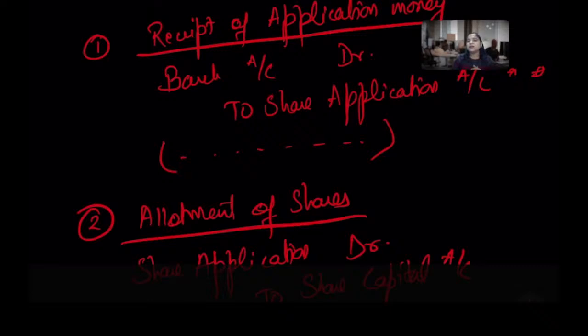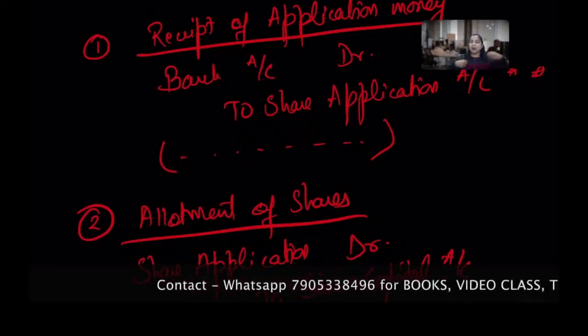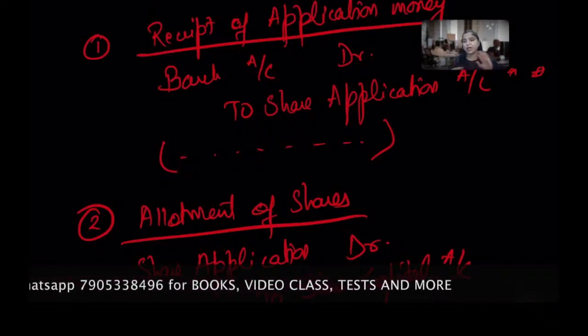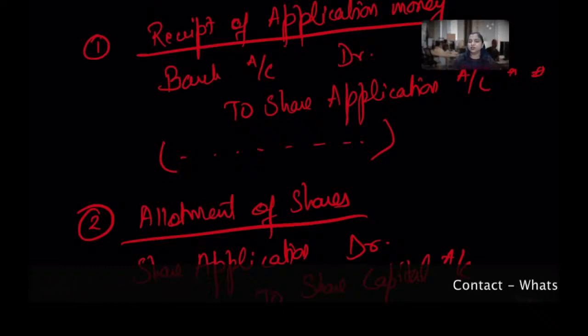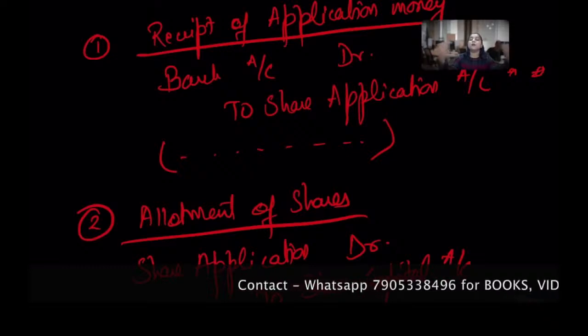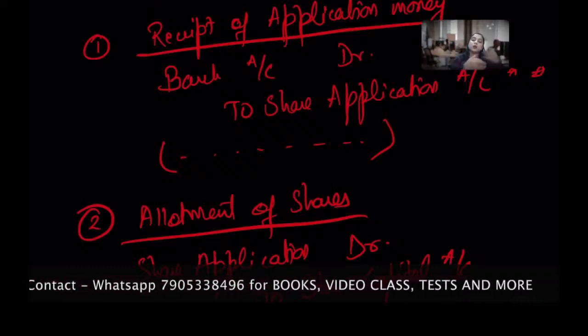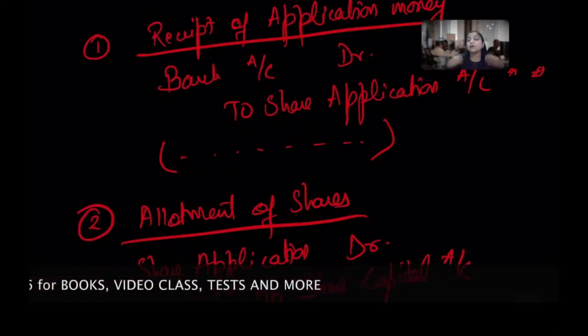So what will be the entry? Just simple understanding. I got the money, bank account debit to share application, against the share application you gave me. But now I can't allot to all of you because I have 10 shares and 12 people applied. On a pro rata basis, I have to refund it.